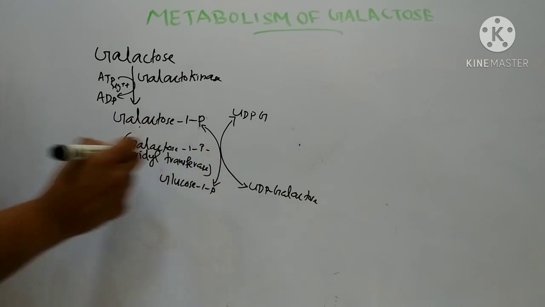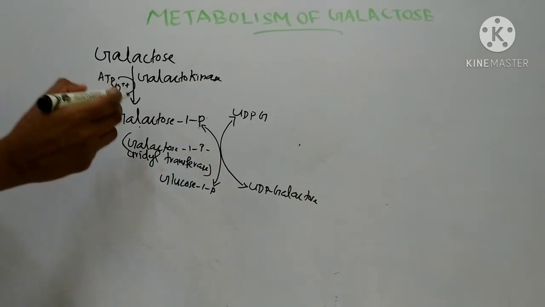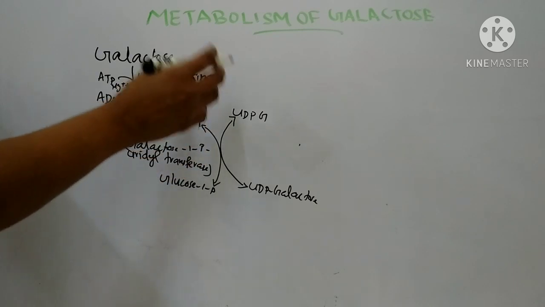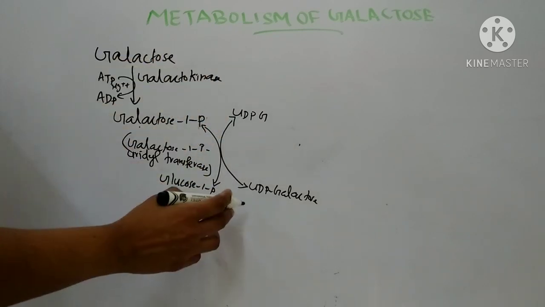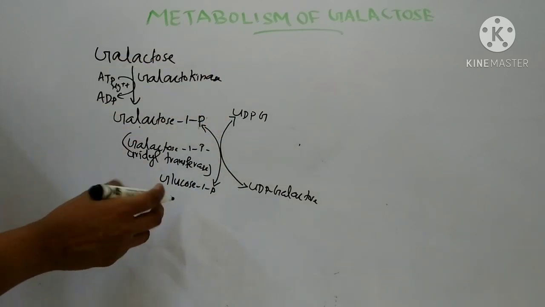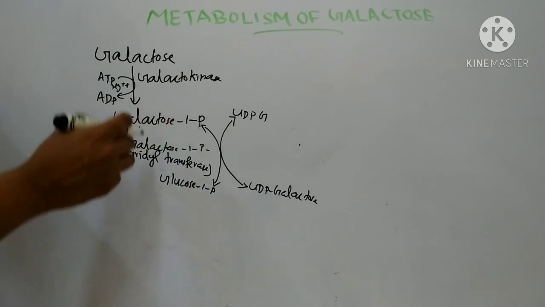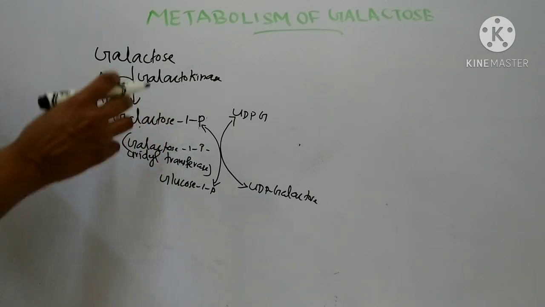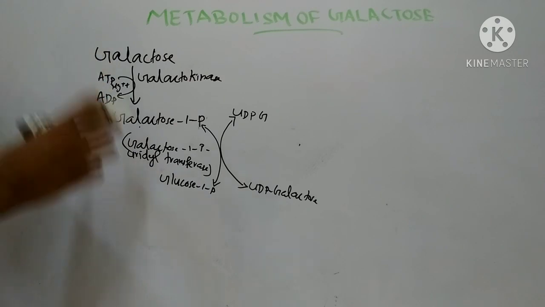Galactose 1-phosphate reacts with UDP glucose to form UDP galactose and glucose 1-phosphate. This reaction is catalyzed by the enzyme galactose 1-phosphate uridyl transferase. This is the second step.